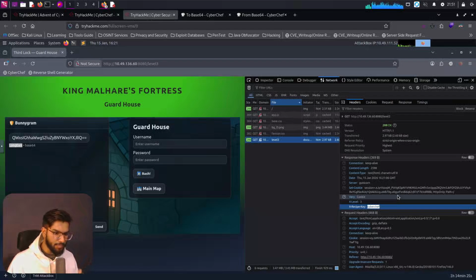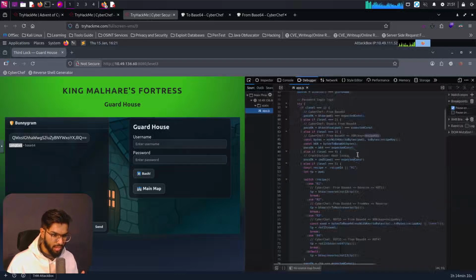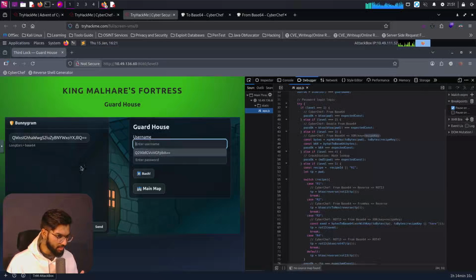So we get the key here and we get the question. There's no question, so we get the key there. And from the debugger, we know that the username is the username that is there. And maybe we need to be just passing it in. What do we have for the password here?